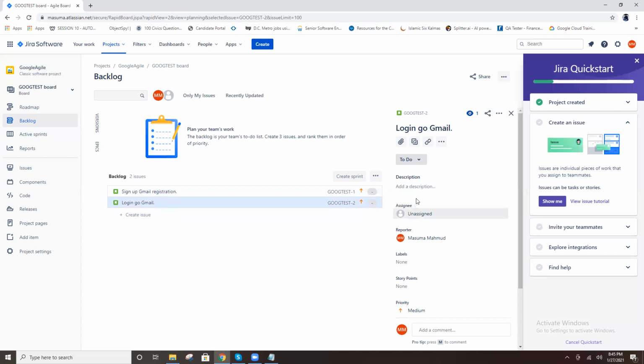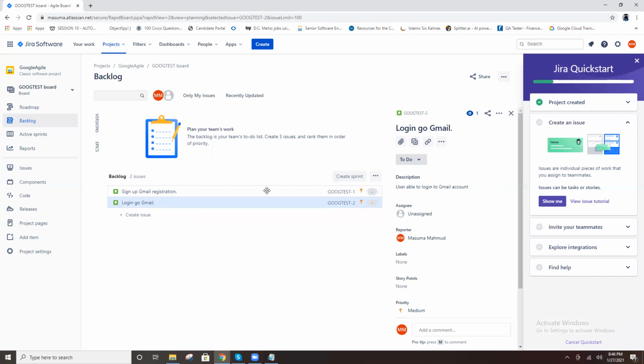You can also add a comment. User able to log in to Gmail email account. As of now, how many user stories are available? Two user stories, right? Like that in the backlog, so many items are available, hundreds of user stories. As of now, these are the two backlog items available.